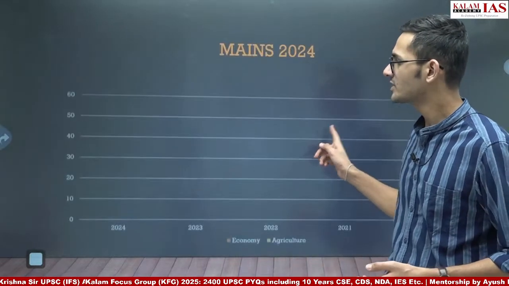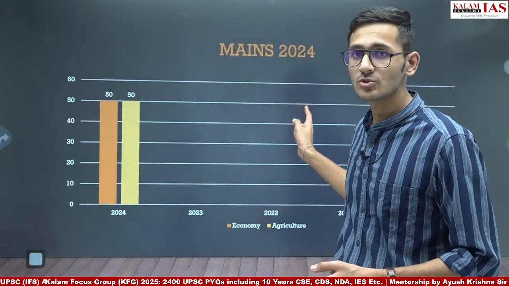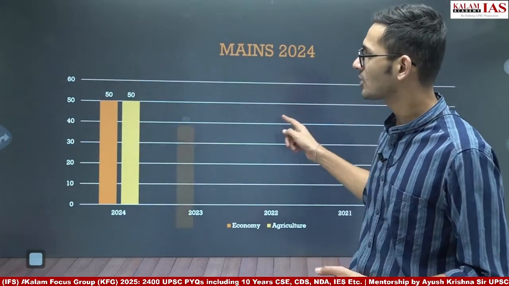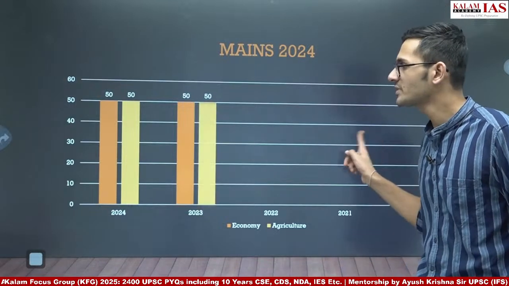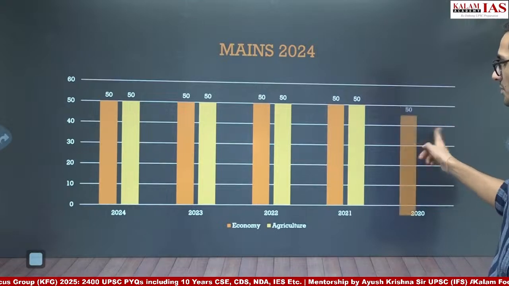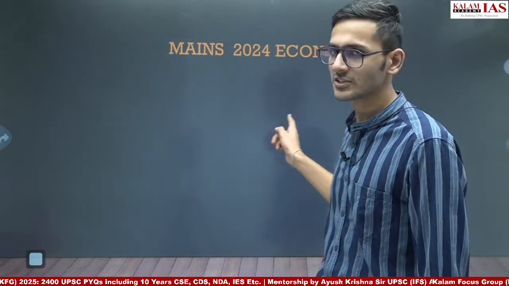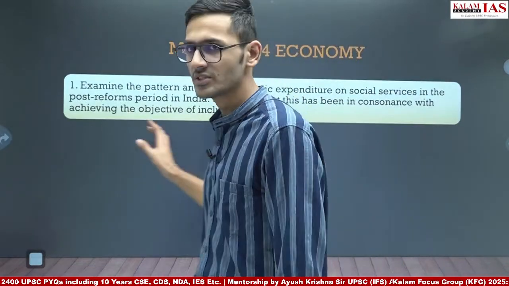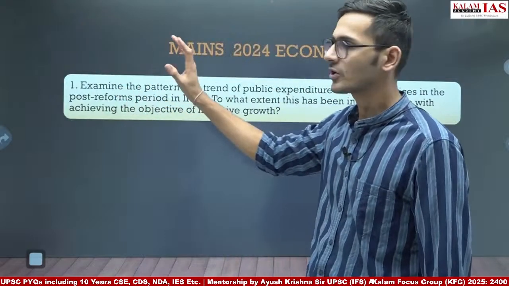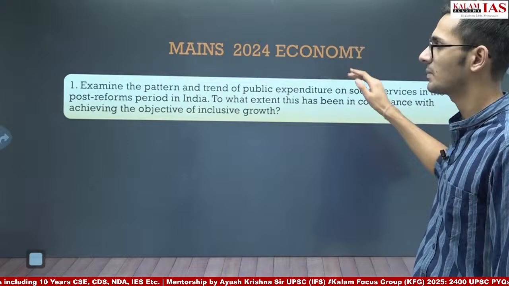Every year we see that the weightage of economy and agriculture in GS3 has remained constant. It is around 50 marks for the economy section and 50 marks for agriculture every year for the past 5 years. So this year also the pattern remained the same, 50 marks from the economy section, 50 marks from the agriculture section, 4 questions each.